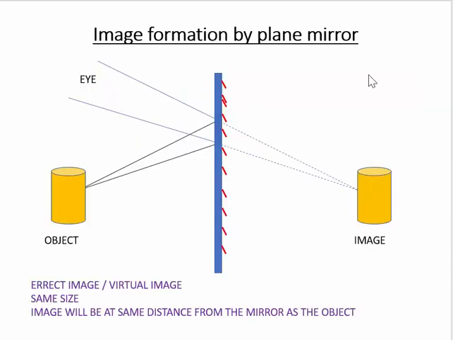Now let's say that we have a plane mirror, and on the right hand side, the side marked by the red lines, these red brushes here, is the painted side, and the front side is the polished side, which is the reflecting side also. Now if we keep an object here, how is the image formed in case of a plane mirror?